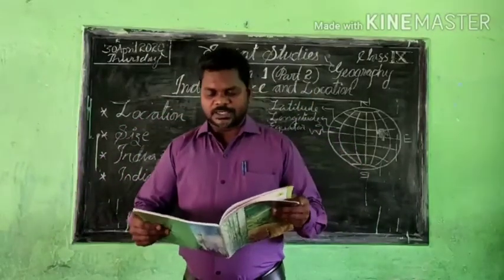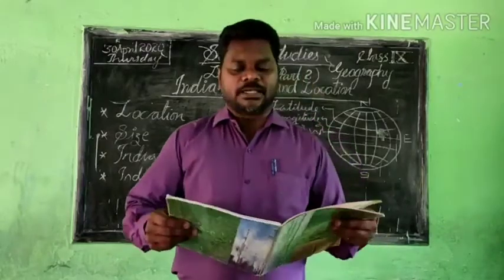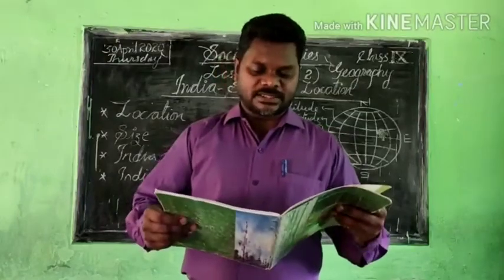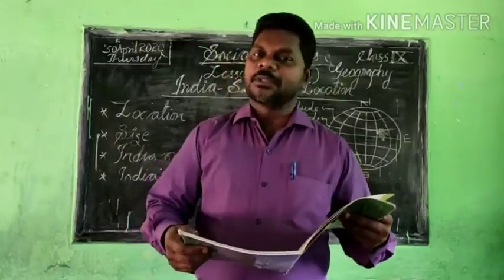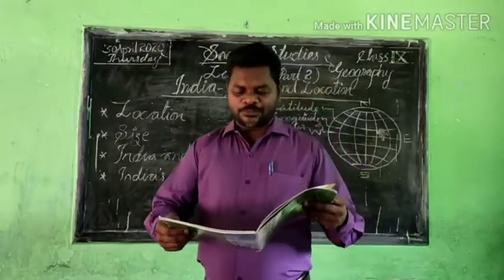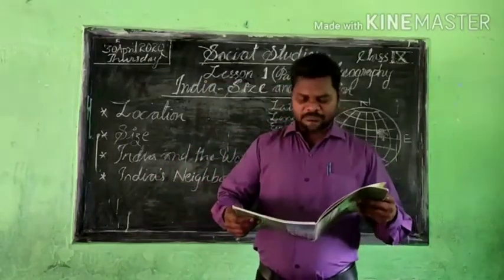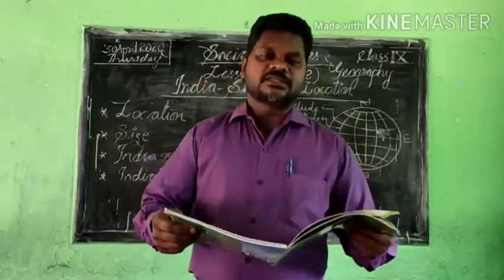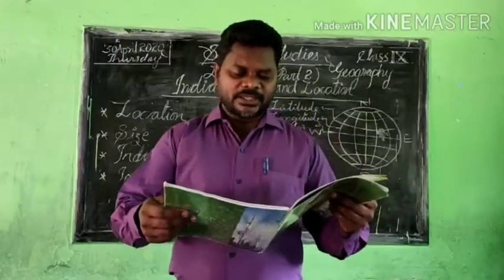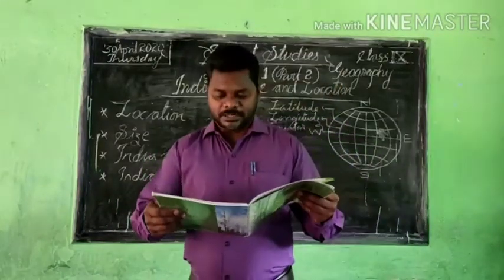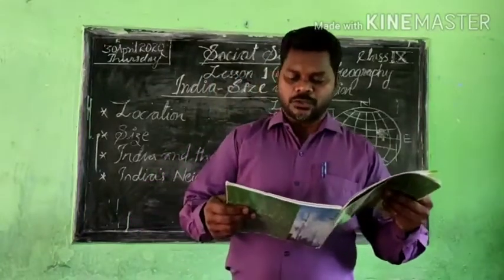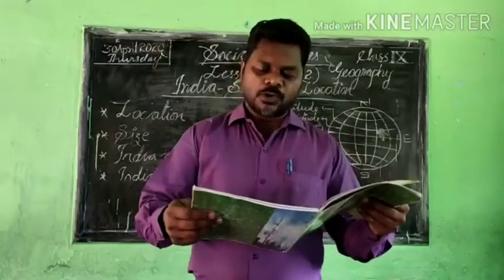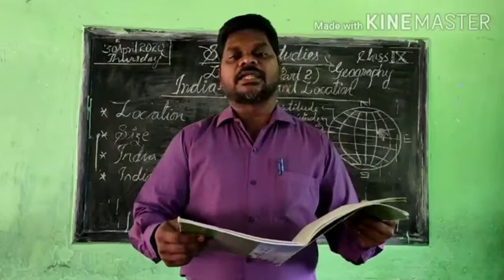Now we can understand where India's location is on the globe, and what the size of India is on the world map. That topic is already over. Then we can understand how we settle the time in India, that means the Indian Standard Time. Here we can see that the standard meridian of India is 82 degrees 30 minutes east, passing through Mirzapur in UP, and it is taken as the standard time of India.